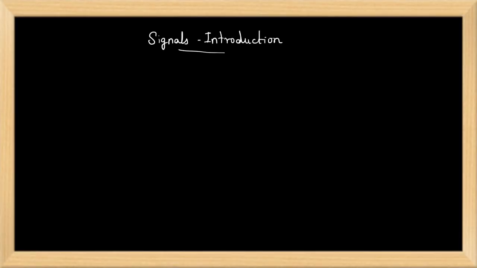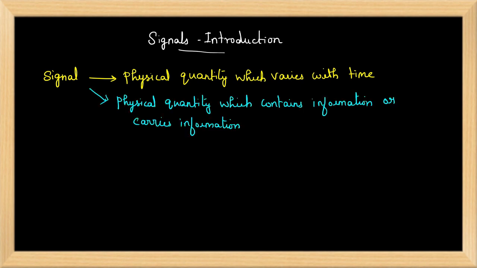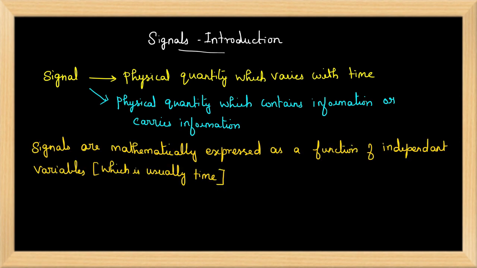Now, what is a signal? A signal is a physical quantity which varies with time. We can give many examples of signals, like audio signal, video signal, ECG, etc. Or we can say it is a physical quantity which carries information. These are the non-technical definitions of signals. When we define it technically, signals are mathematically expressed as a function of independent variables, which is usually time.